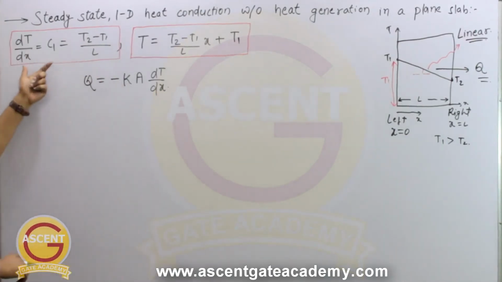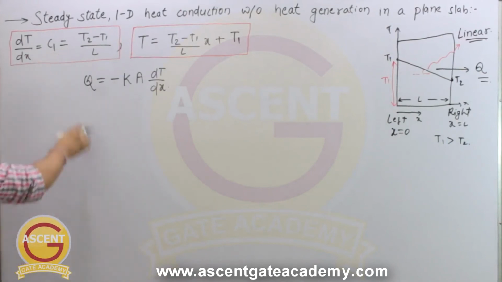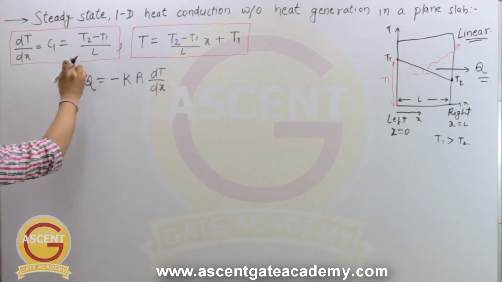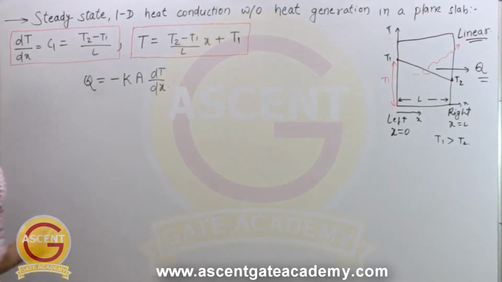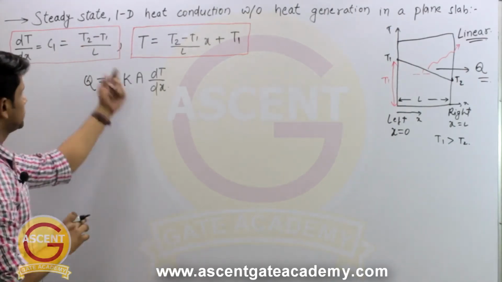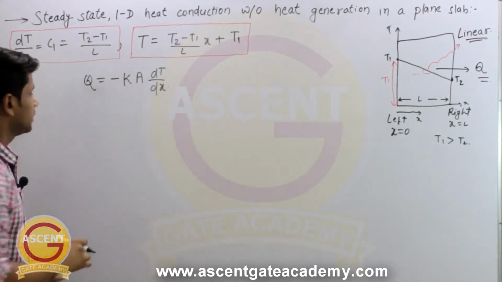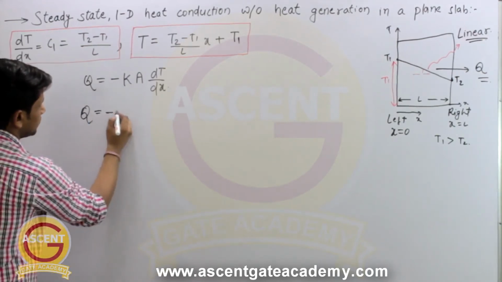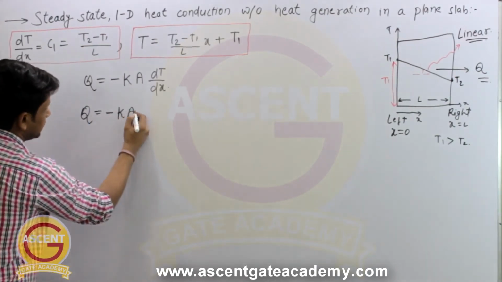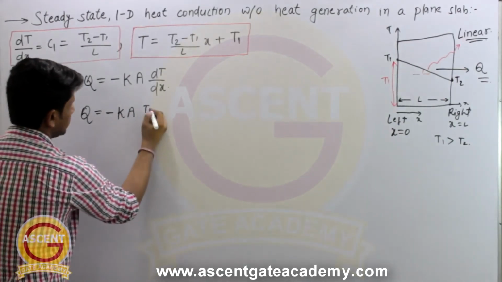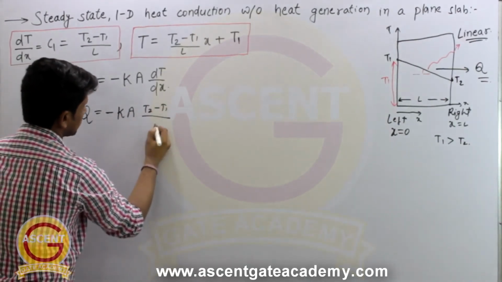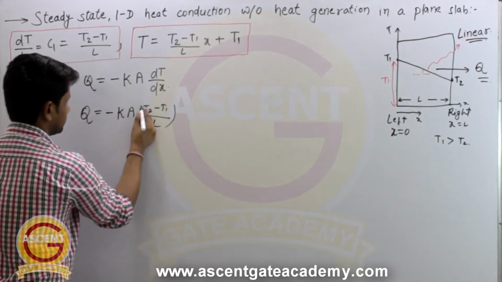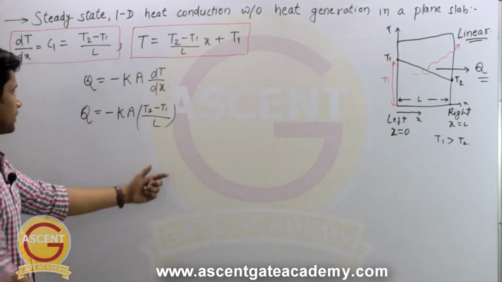It was equal to the constant C1, and we calculated C1 as (T2 minus T1) by L. So we can just put down this value here, and what will we get? Q will be equal to minus kA into (T2 minus T1) by L.